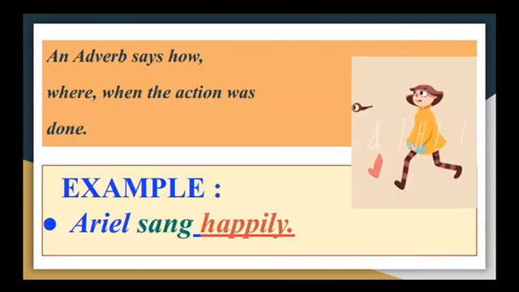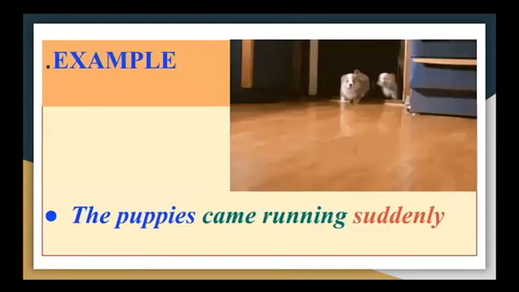Okay. Next one. Ariel sang happily. Which is the verb here? Sang. How did Ariel sing? Ariel sang happily. So, the adverb here is happily. The puppies came running suddenly. Came running is a verb. How did they come running? Suddenly. So, here the adverb is suddenly.